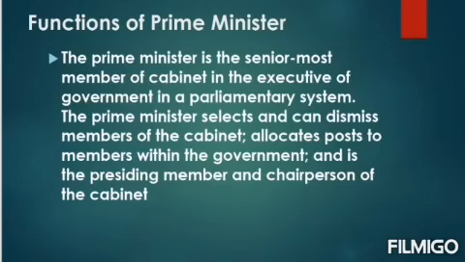The Prime Minister selects and can dismiss members of the Cabinet, allocates posts to members within the government, and is the presiding member and the chairperson of the Cabinet. So the Prime Minister is the senior most member of the Cabinet. So this much about some important short notes.